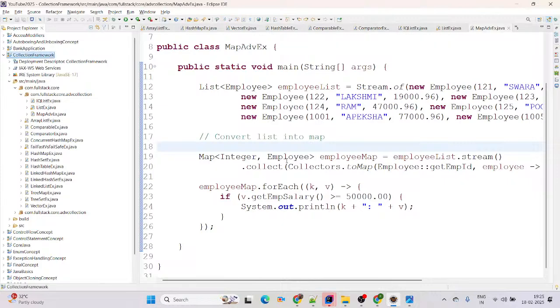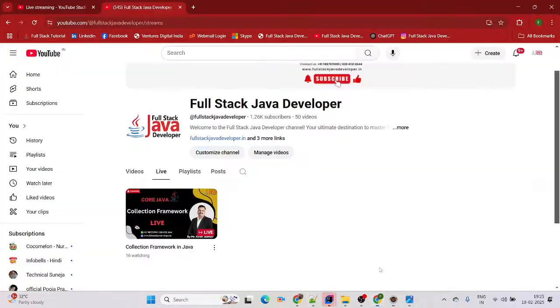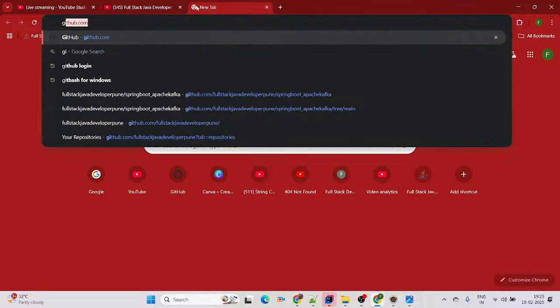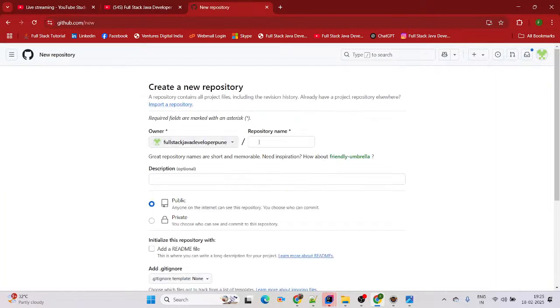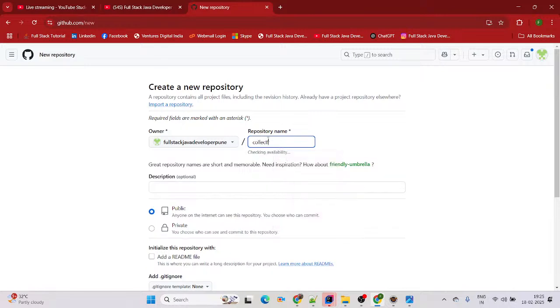Perfect. Then this code, whatever code we have created, I will go ahead and upload on our GitHub. For that, first I will come to GitHub here. I am just going to open the GitHub URL here, and then create a new repository. The repo name I am giving here is core Java collection framework.